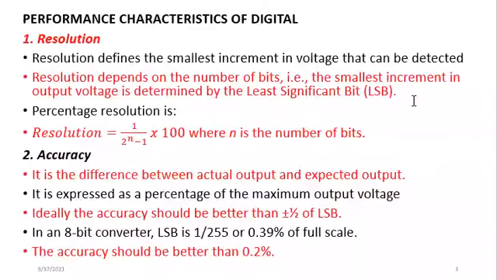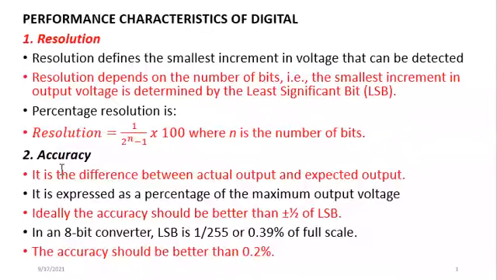If you have any number of bits in a digital display, you find that the first one from the left is the most significant bit, and the last one on the right, we call the least significant bit. So this resolution is expressed in percentage. Resolution is equal to 1 over 2 raised to power n minus 1, times 100, that is in percentage, where n is the number of bits. It can be 4 bit, 8, 16, 32, like that, powers of 2.